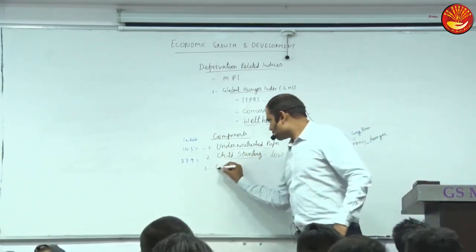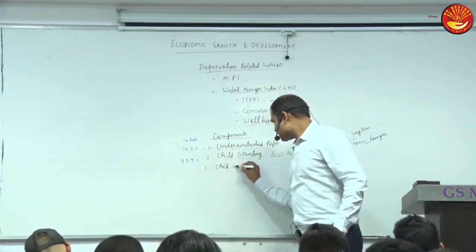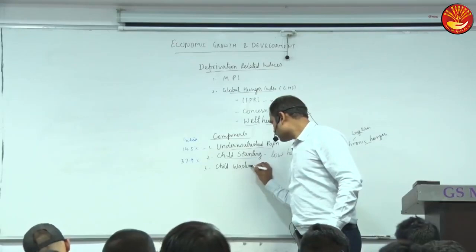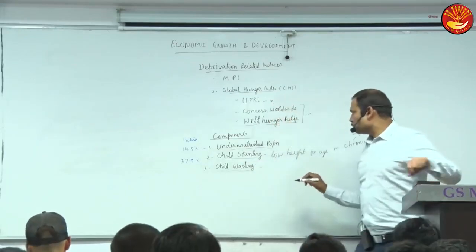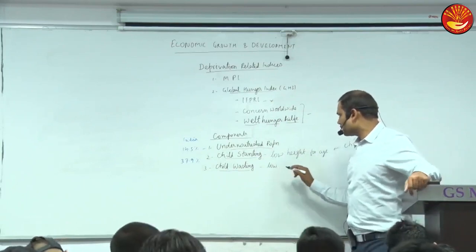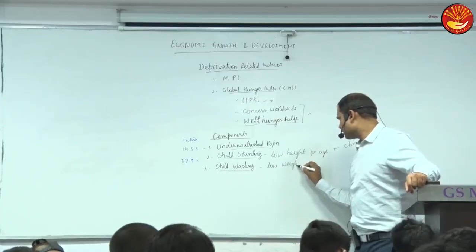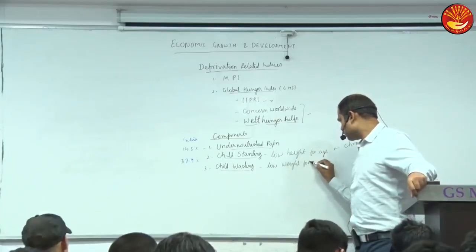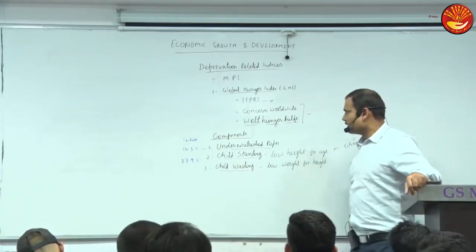The other is child wasting. So wasting means low weight for height.